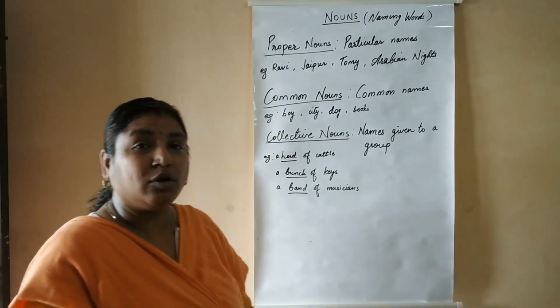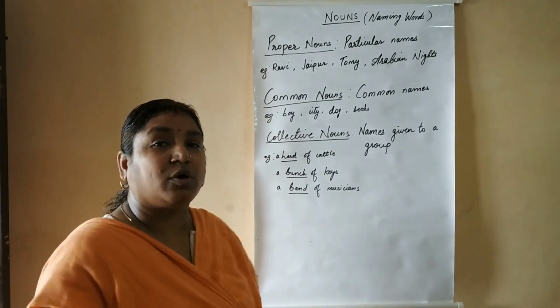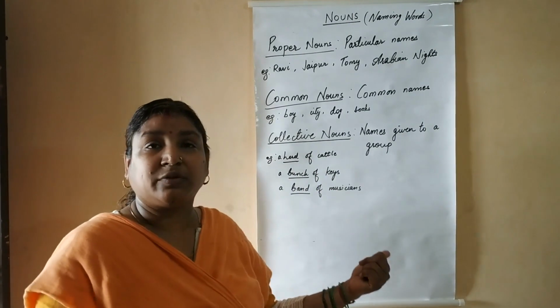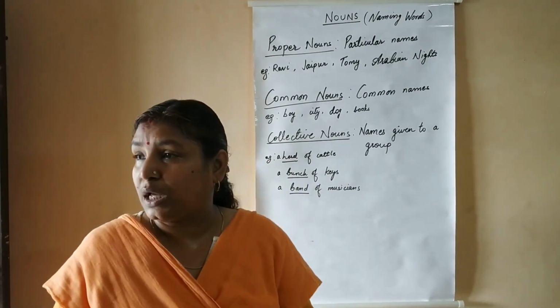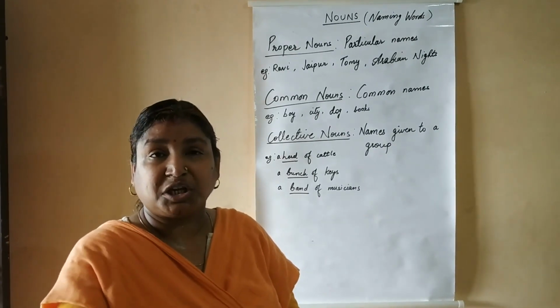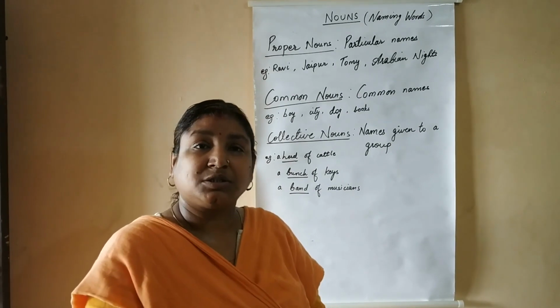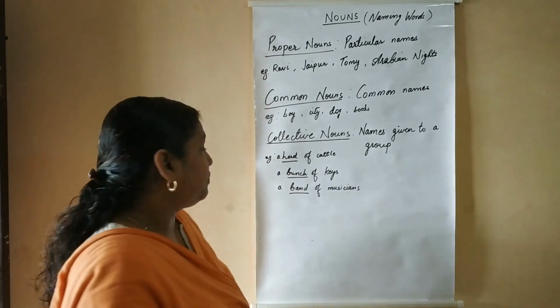Next is your band of musicians, where a group of musicians play the music. We call that group a band. So these are some of the examples of collective nouns. Then you have a troop of trees, a chest of drawers, a constellation of stars. So chest, constellation, all these are collective nouns.